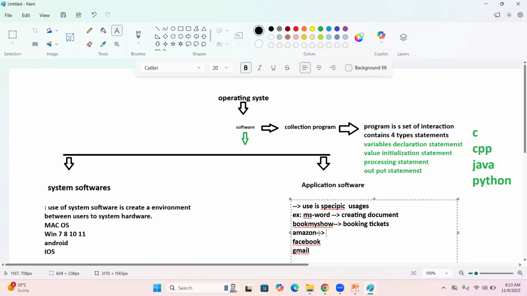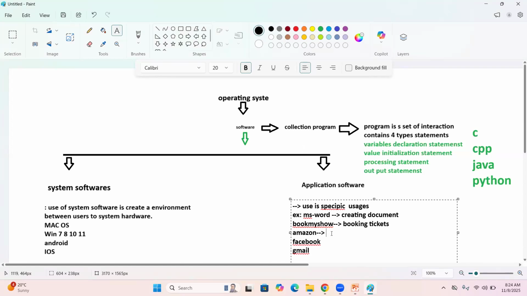MS Word is designed for creating documents only. Book My Show is designed only for booking tickets. Now my requirement is, I want to create a document with Book My Show. Is it possible, my friends? Suppose I want to create a resume or envelope cards with Book My Show. Is it possible? No. Thank you, Ram. The reason is that the creating-document functionality is not given in Book My Show. They gave just booking tickets only.